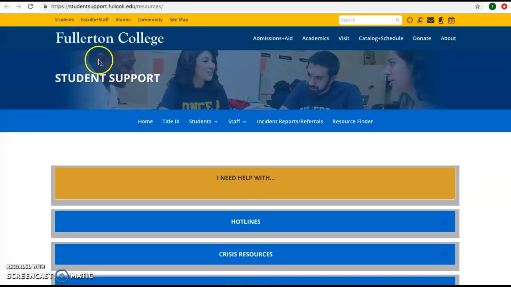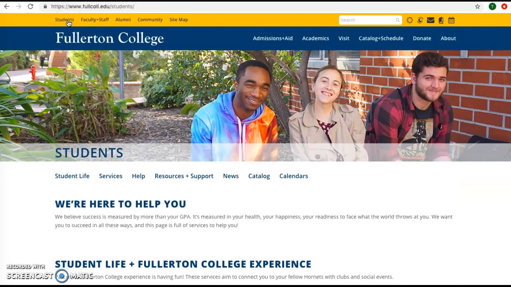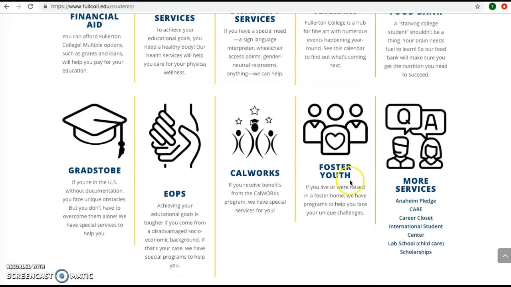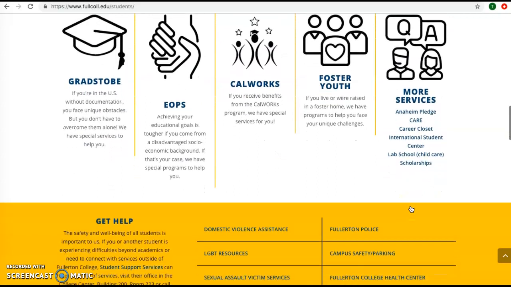You can also access these resources by going to the Student tab. You can get there from the home page. And then there's a list here, Services, Resources, and Support. So let's go to Services. It just takes you down further on the page. And there's the Veterans Resource Center, we have Food Bank, Foster Youth, and some other programs and services.